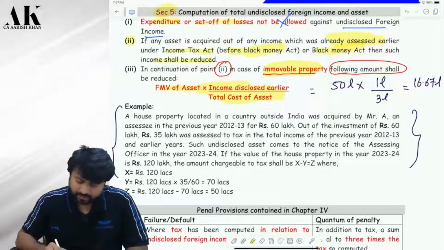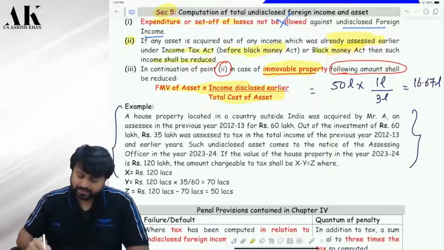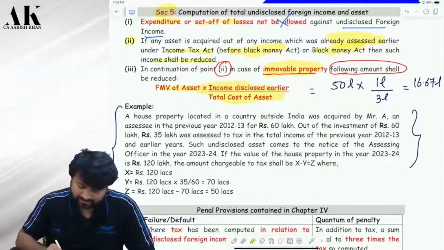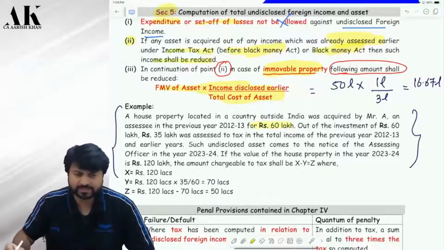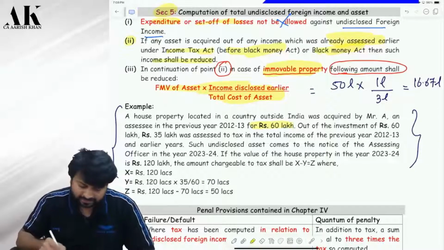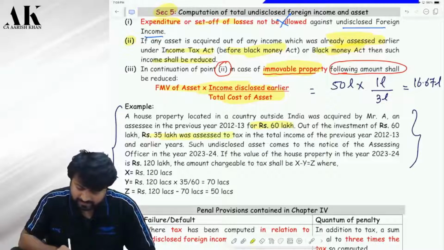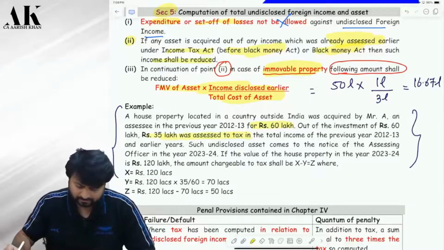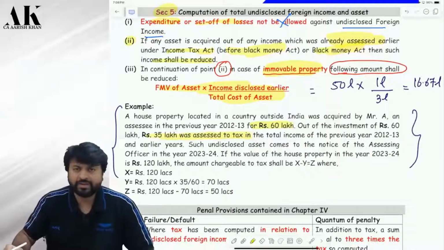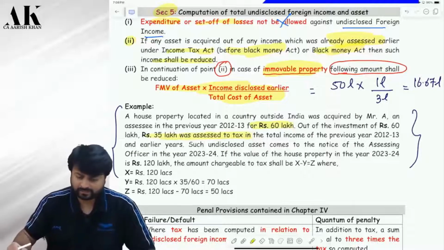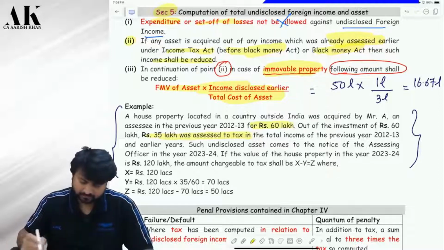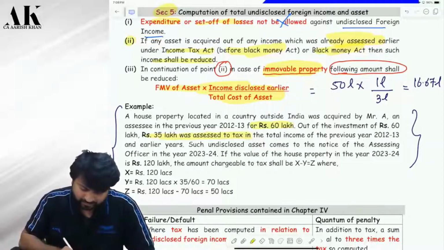A house property located in a country outside India was acquired by Mr. A in the previous year for 60 lakhs. Out of the investment of 60 lakhs, 35 lakh was assessed to tax. So you are buying the asset from your assessed income, correct? Now, the value of that asset today is 120 lakhs.